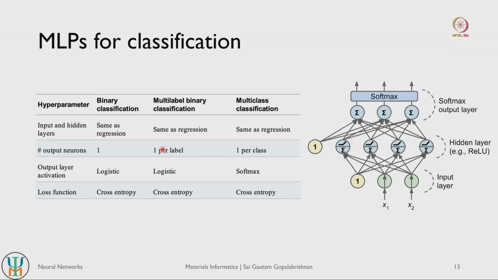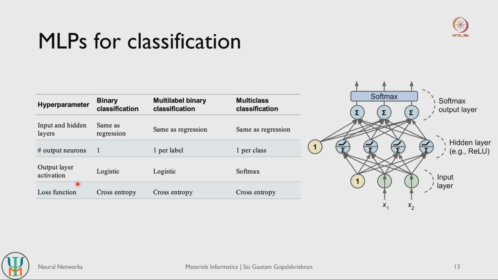Multi-labels could be: is the number itself, is the number big or small, is the number odd or even, something like that. Class is what we had in our MNIST classification task, classifying our output into one of different classes, from 0 all the way to 9, right. So the number of output neurons in any classification task will depend on how many different ways we want to actually classify our inputs, right.